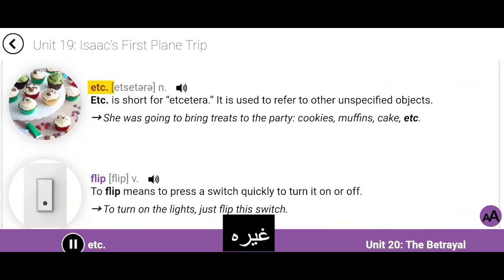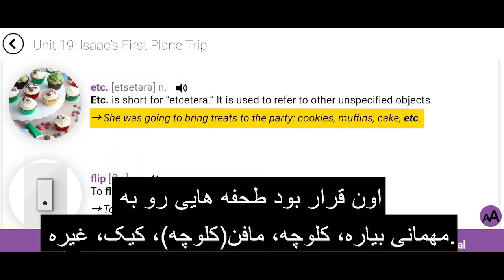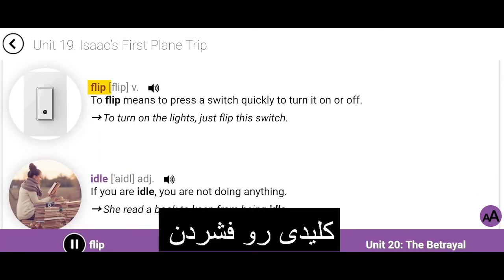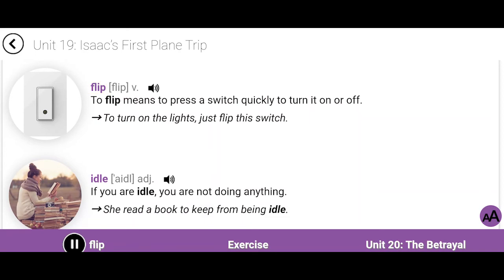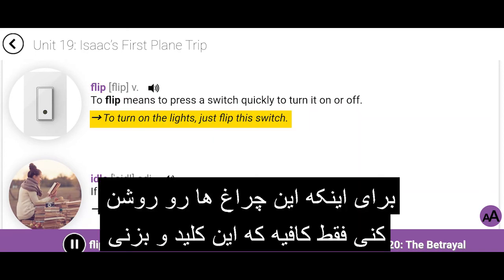Etc. Etc. is short for et cetera. It is used to refer to other unspecified objects. She was going to bring treats to the party: cookies, muffins, cake, etc. Flip. To flip means to press a switch quickly to turn it on or off. To turn on the lights, just flip the switch.